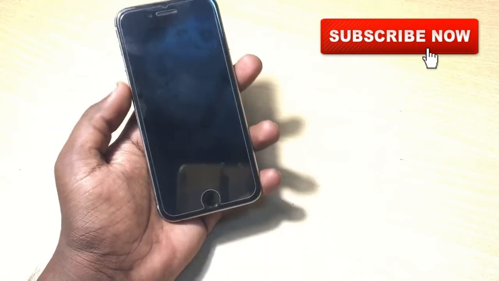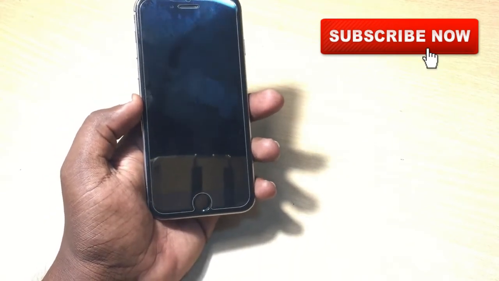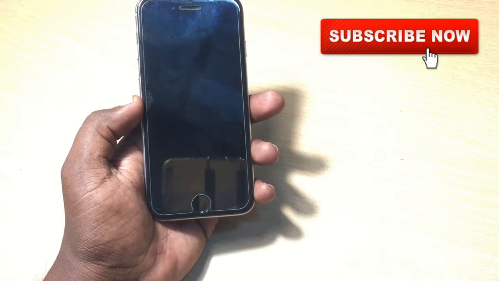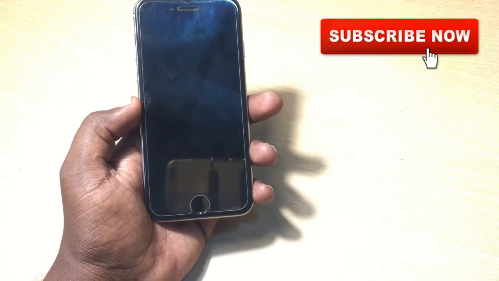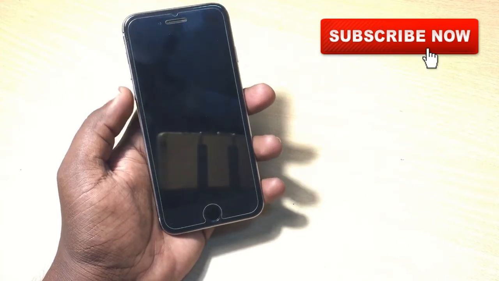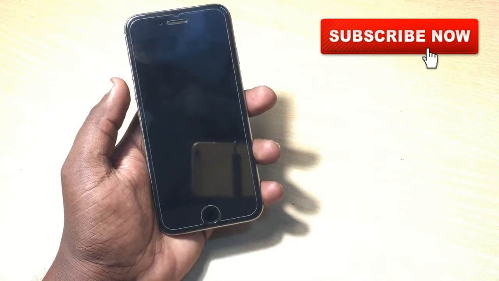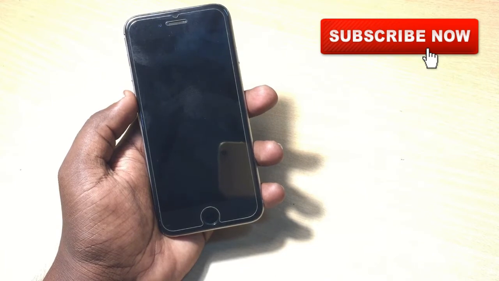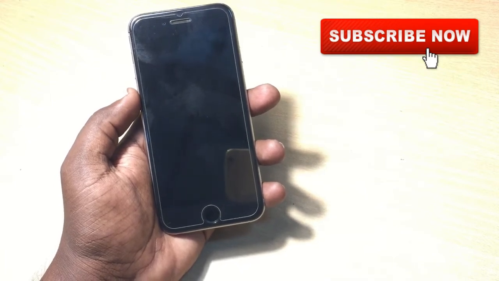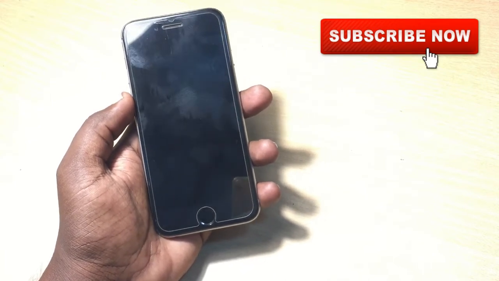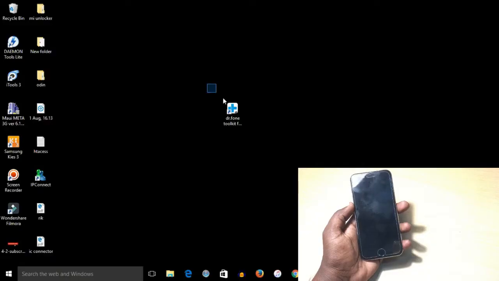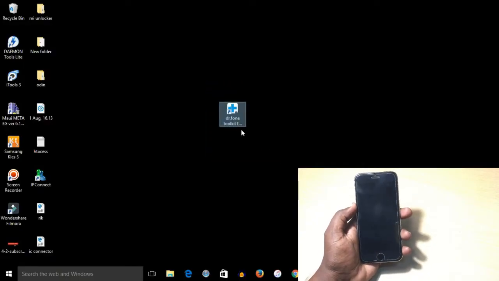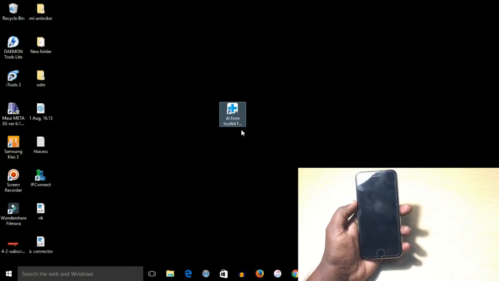So first of all, let's directly jump to the computer, and you need to download Dr. Phone Toolkit from the link given below in the description. You can check it out there, and after downloading it, simply install the Dr. Phone Toolkit. Here it is. This is the Dr. Phone Toolkit for iOS recovery, and the very important thing is that you require the original cable which comes with the phone.